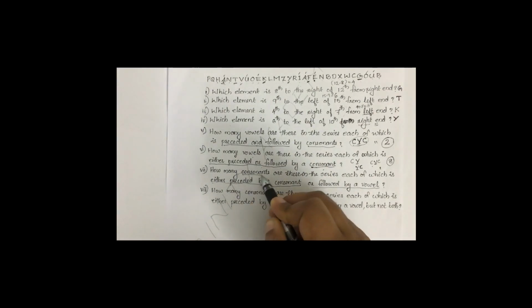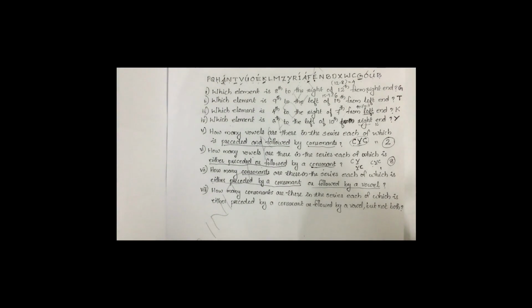Here the difference is we have to count the consonants. So we can write down that one. The conditions are, consonants we have to select.